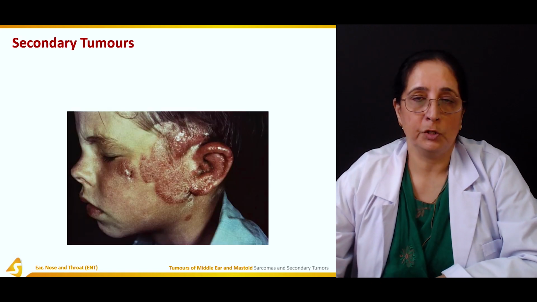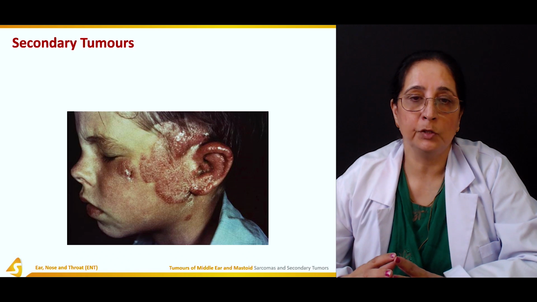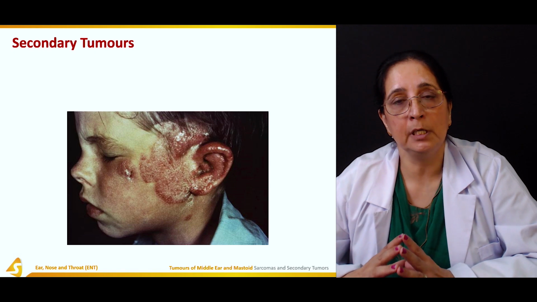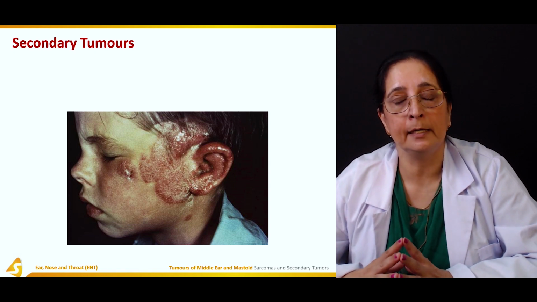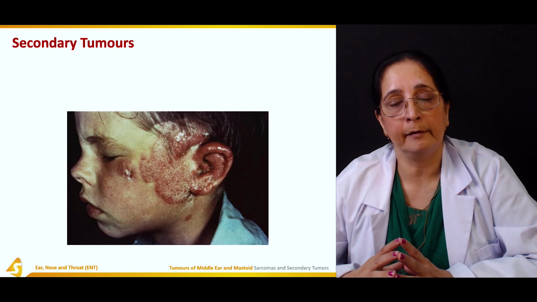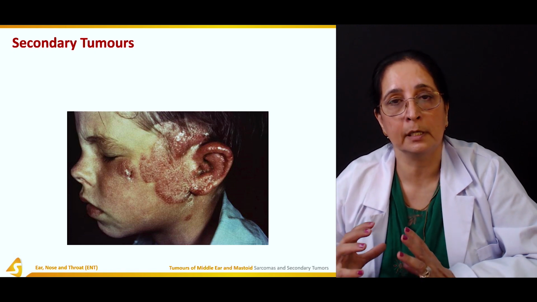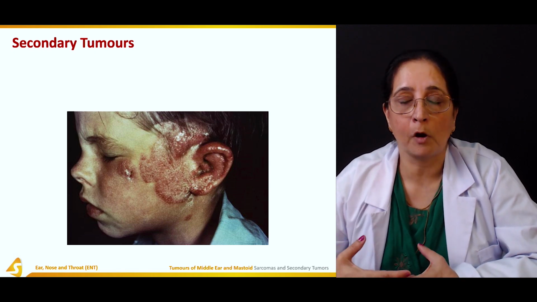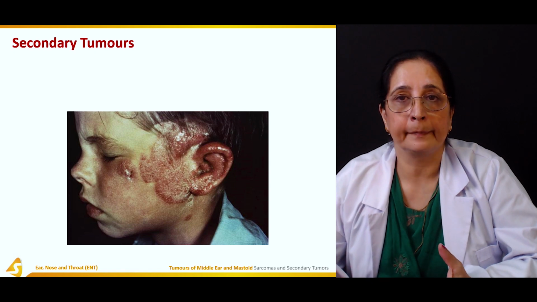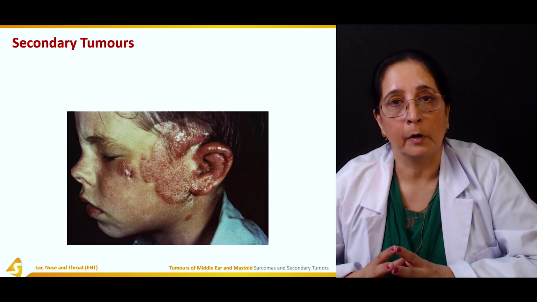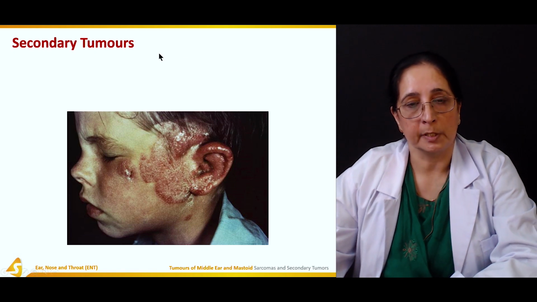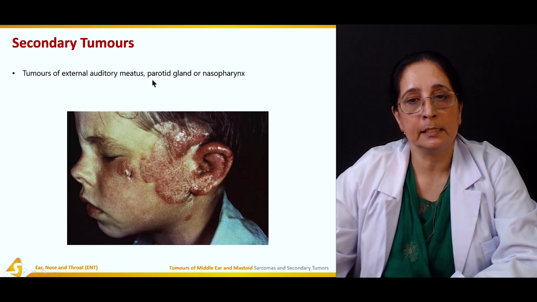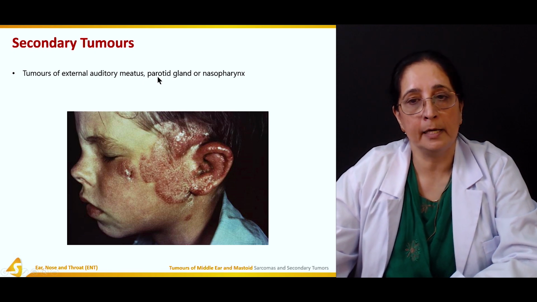Now the secondary tumors. Secondary tumors are the tumors that spread from the other sites to the mastoid and middle ear. So origin is from the other areas. Secondary tumors, they can spread from the kidneys, they can spread from the bronchus, from the different parts of the body. So secondary tumors. Tumors of external auditory meatus, parotid gland, or nasopharynx.